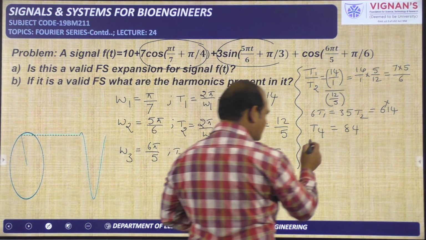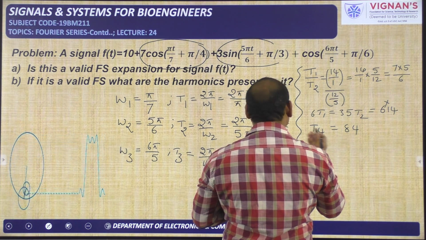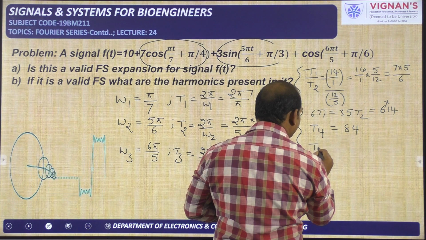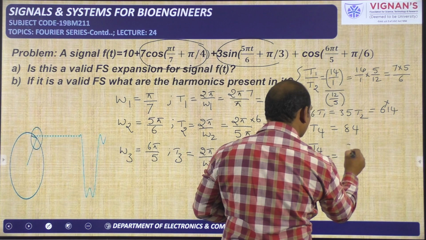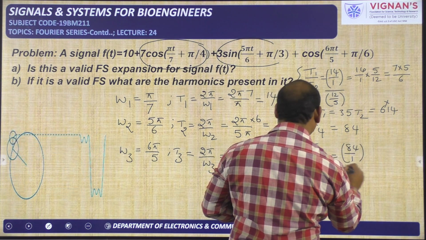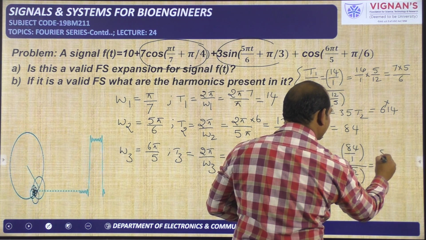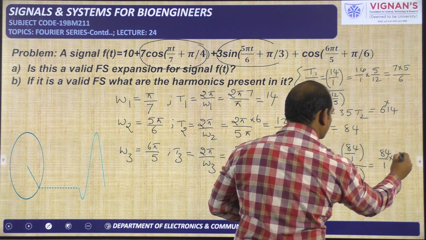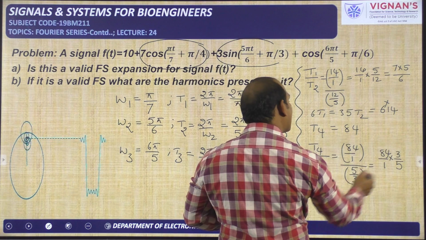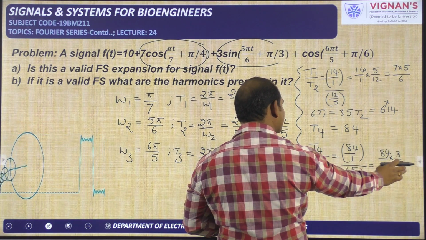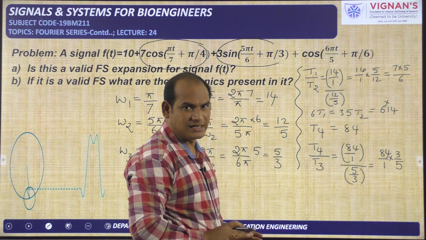Next, I am comparing this T4 with T3. That means I am taking the ratio of these two. That is T4 by T3 is equal to 84 by 1 divided by 5 by 3. That means I am getting 84 by 1 into 3 by 5. If you cross multiply this, or we can tell here itself, it is a rational number. So the combination of these three terms is a periodic signal, that is confirmed.